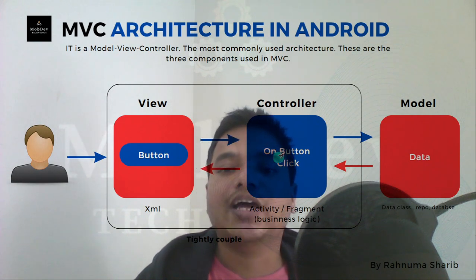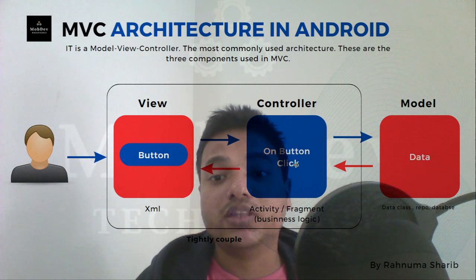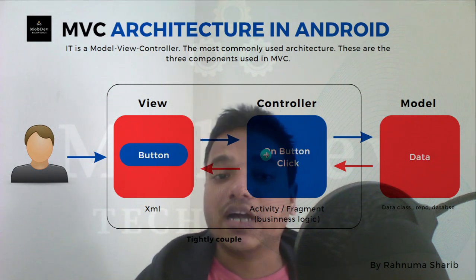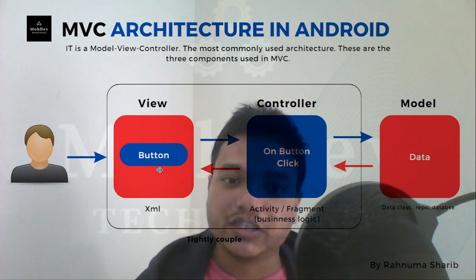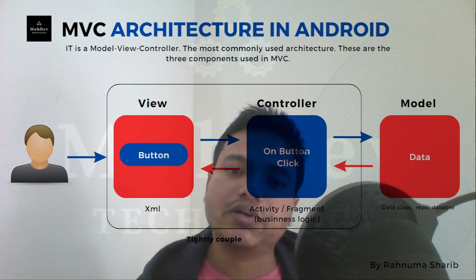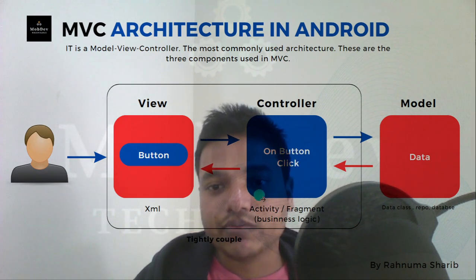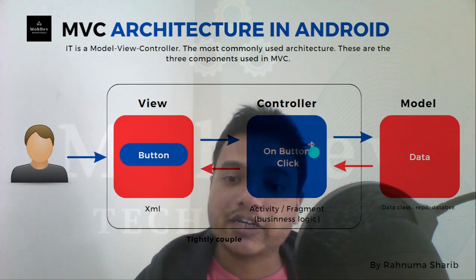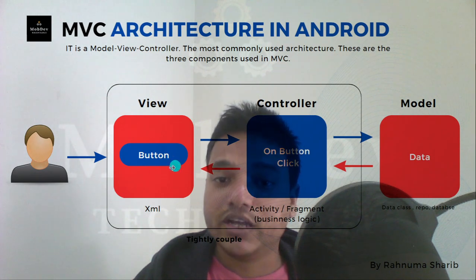So here the controller, your activity, is responsible for doing both things. It handles your view also, meaning if you have to update the view, hide the button or show the button, this will be done by the controller, your activity. And your activity is also handling the data. So the view and the controller are tightly coupled.